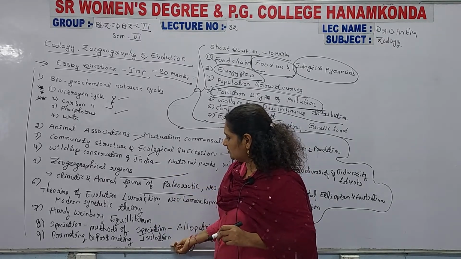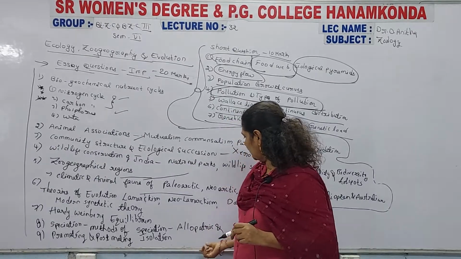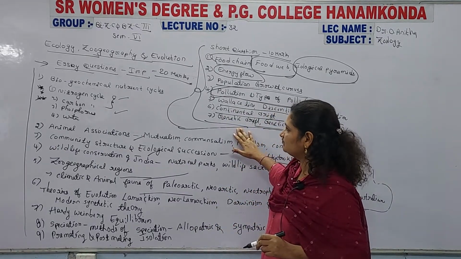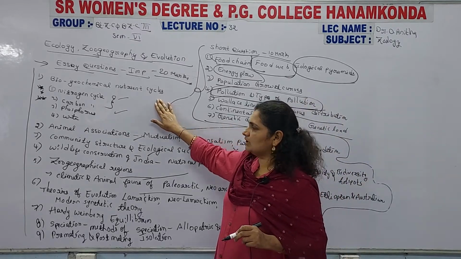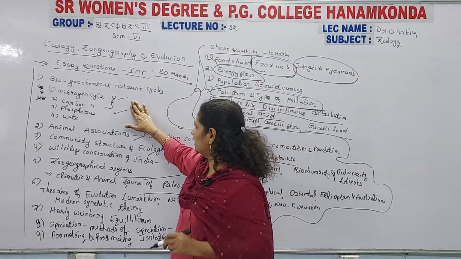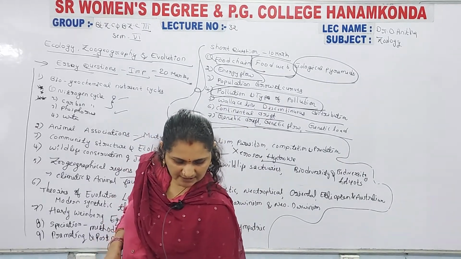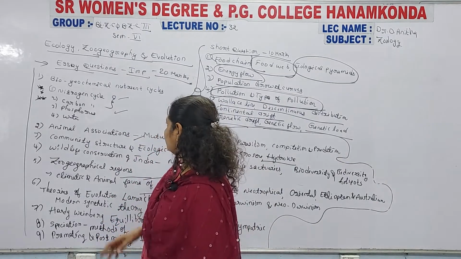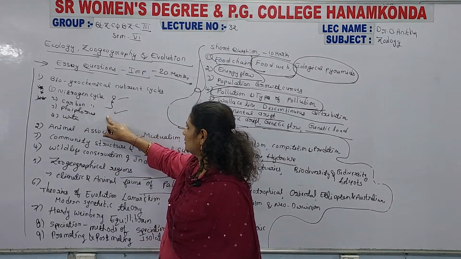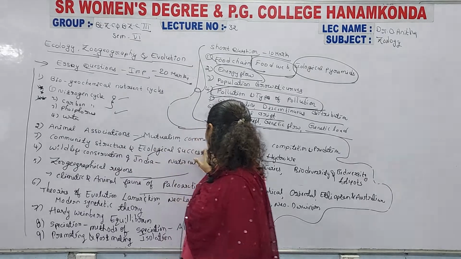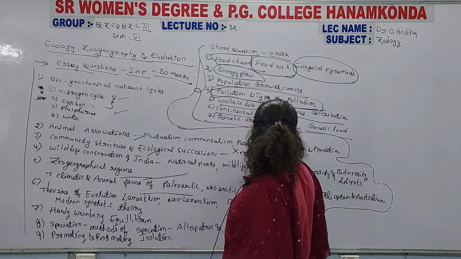The isolation questions they also sometimes ask, both for short answers and for essays. And the remaining ones: biogeochemical nutrient cycles, that is the nitrogen cycle, the carbon cycle and the phosphorus cycle, and the water cycle. Then animal associations: mutualism, commensalism, parasitism, competition and predation.